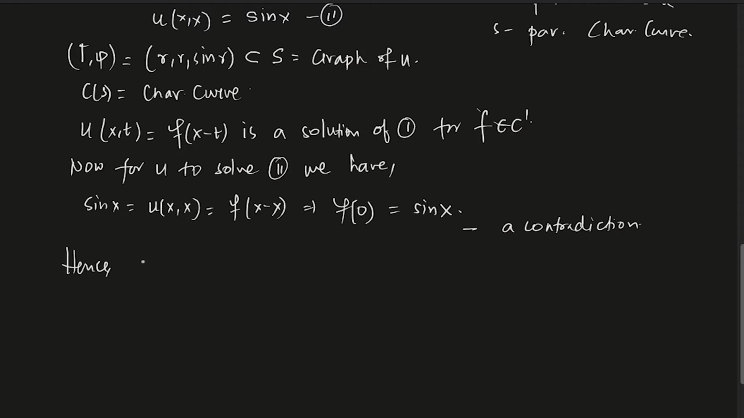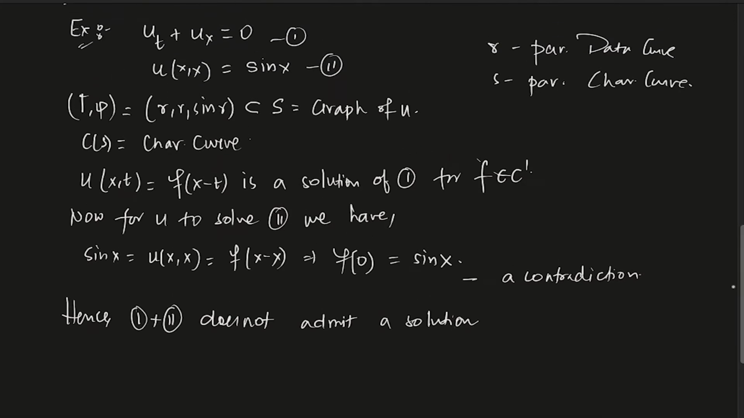Hence 1 plus 2 does not admit a solution. Okay, let us understand what is the problem here. Just take 30 seconds and think about what the problem is. Let's say I am putting u at the point x0 is sin x, there was absolutely no problem. You can just write it as sin of x minus t. That's the solution.